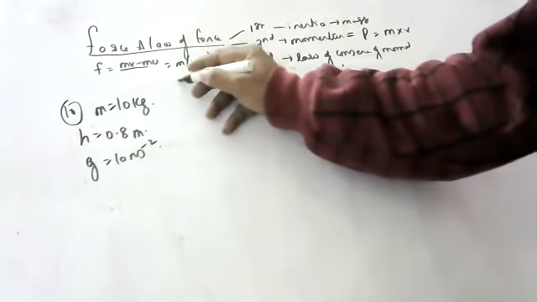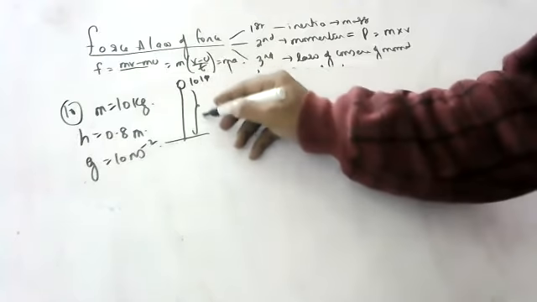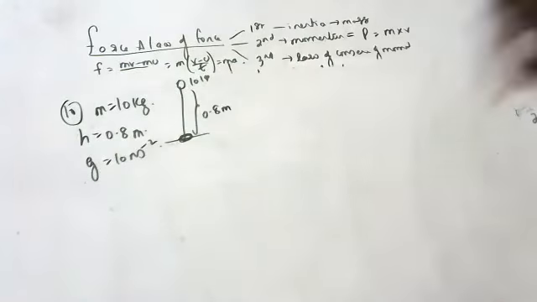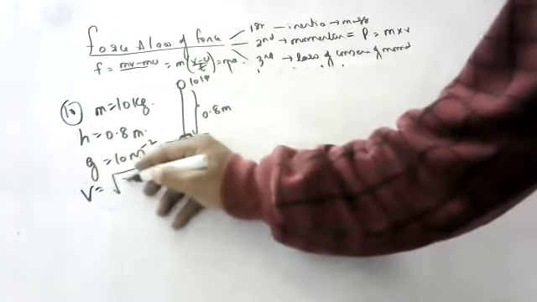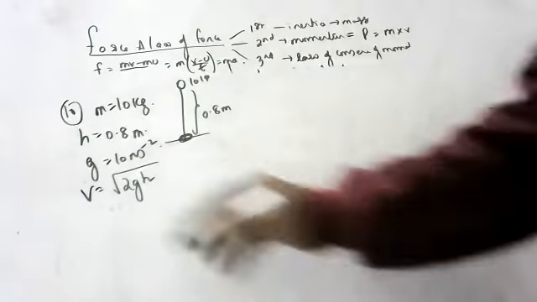See, a ball of mass 10 kg is falling from this height. What is the momentum on hitting the ground? We have to find the velocity on hitting the ground. The velocity on hitting the ground is V is equal to root of 2GH.